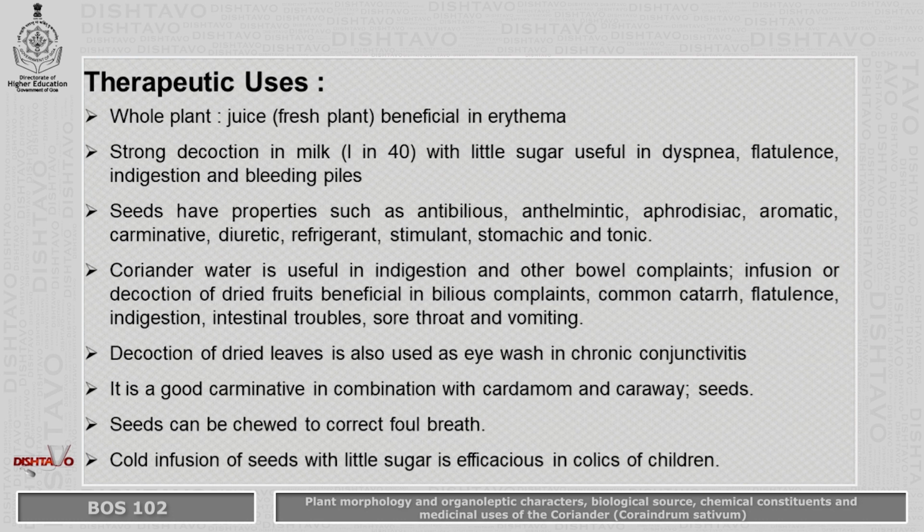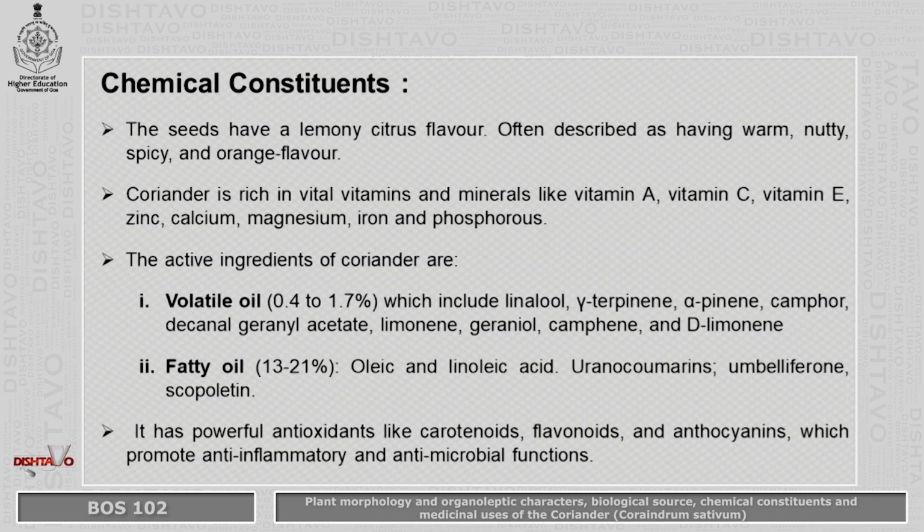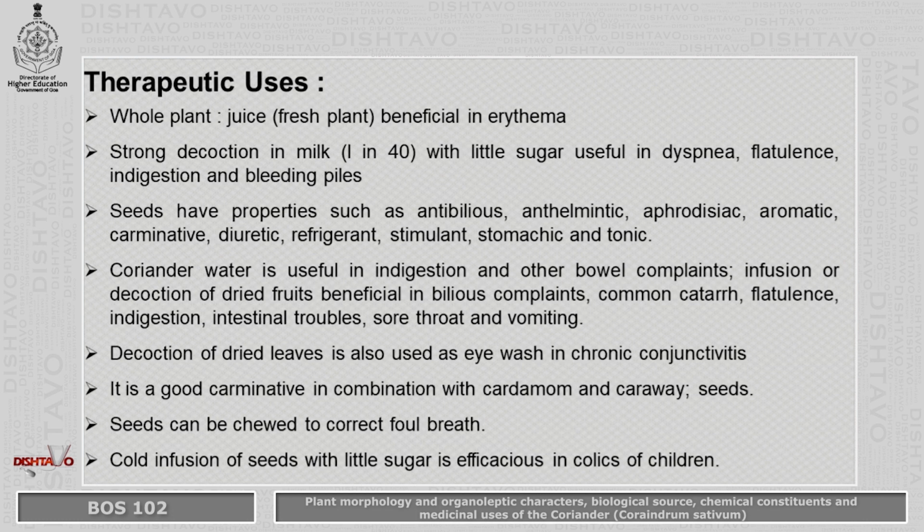Therapeutic uses: the juice of the whole fresh plant is beneficial in erythema. Erythema is redness of the skin which occurs without any cause or underlying disease. A strong decoction of coriander in milk with a little sugar is useful in dyspepsia.